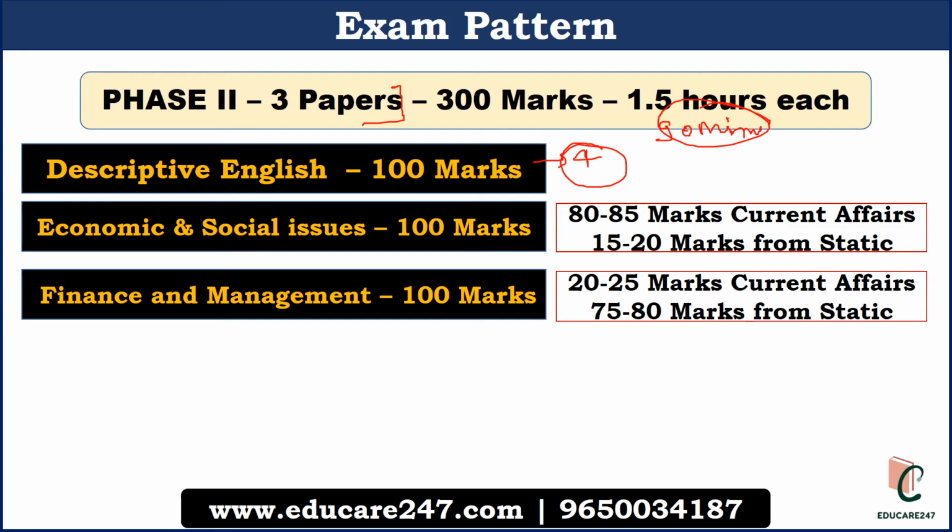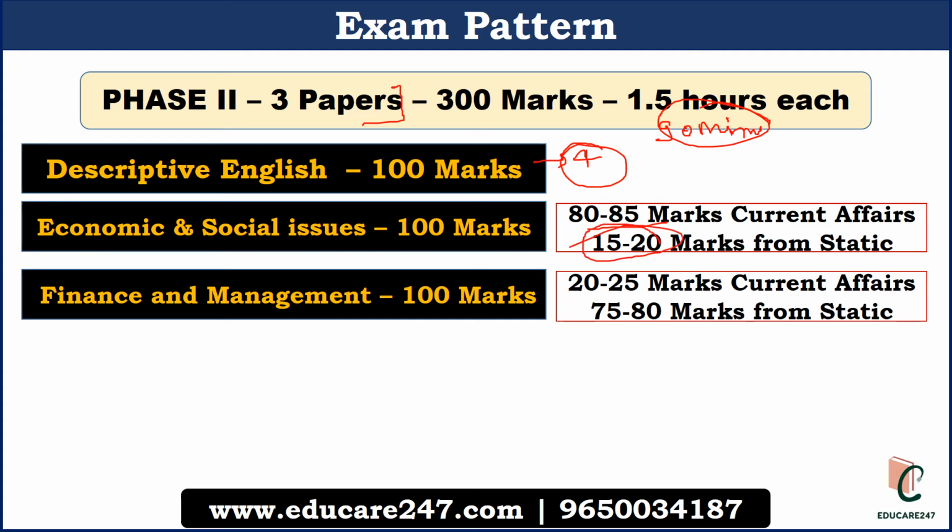The second paper will be of economy and social issues. Here 80 to 85 marks of questions will come from the current affairs, especially related to government schemes, reports and indices and basic economy and finance news. 15 to 20 marks of questions will be from the static portion.